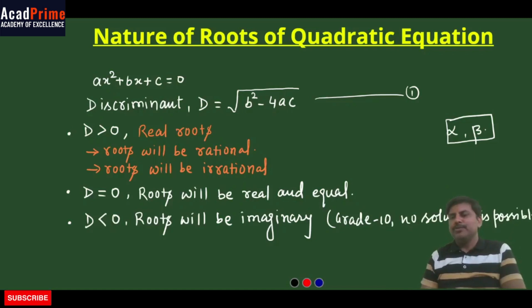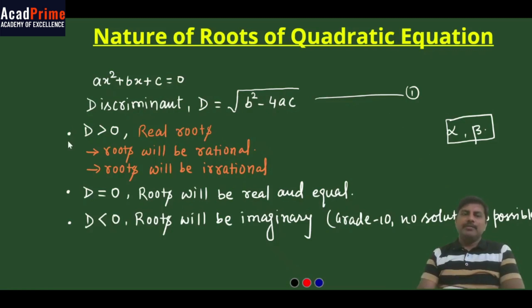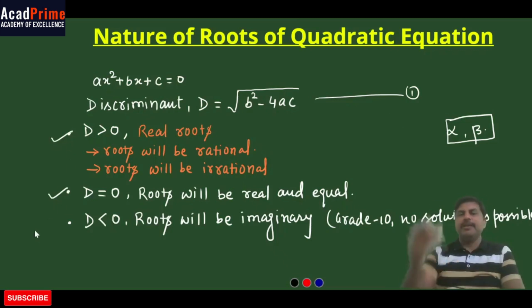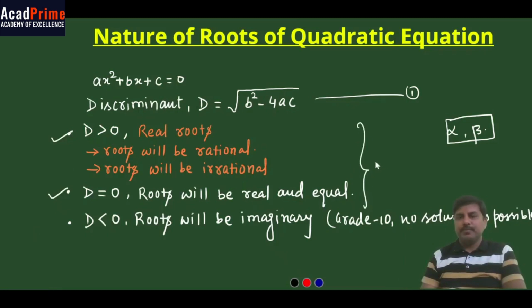But when you move to the next grade, grade 11, we learn about this as well, where we discuss imaginary roots as well as real roots. In grade 11 you go on to solve this problem as well. So up to grade 10 we discuss only these two types of roots, where a solution is possible.